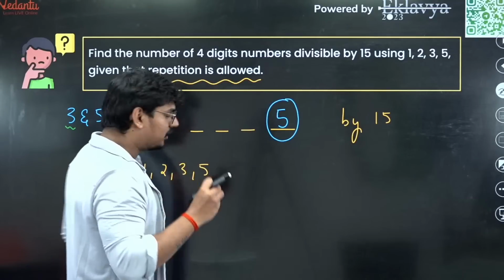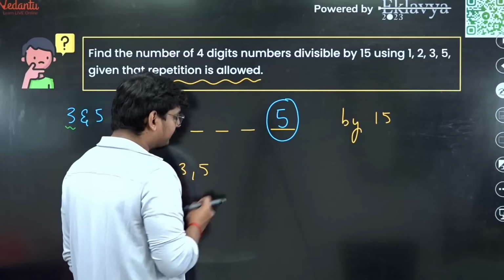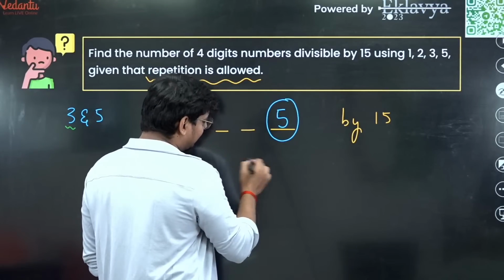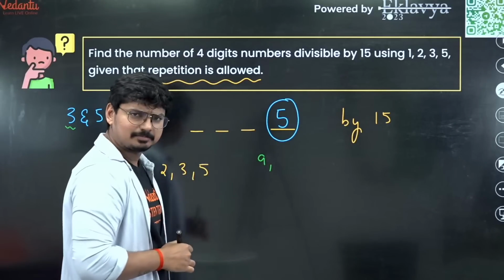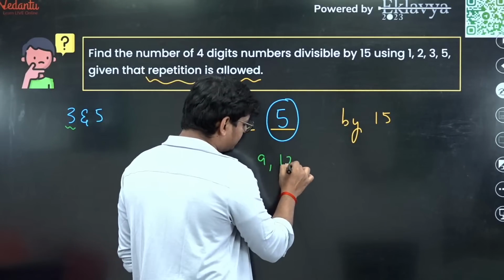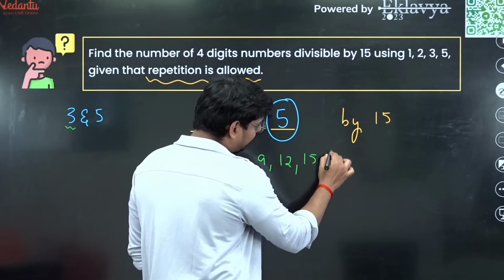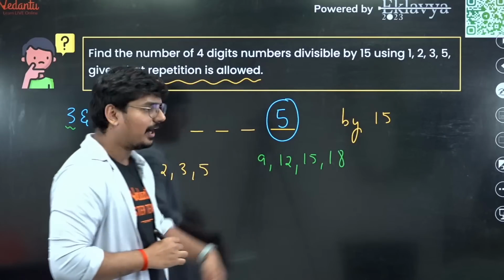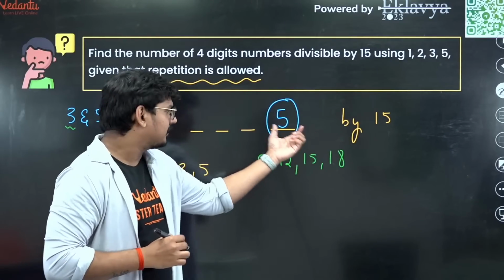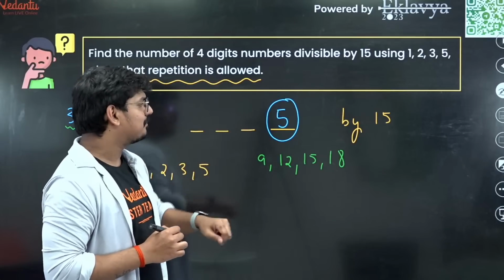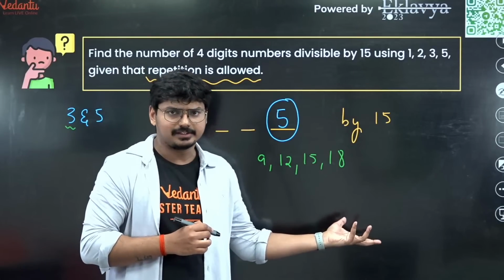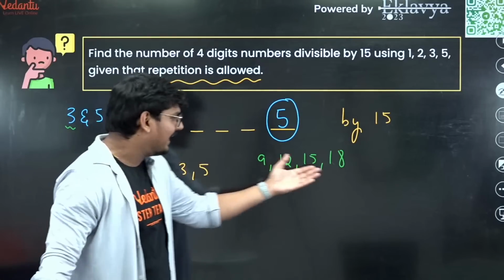Now we can think in this particular way. When you add up the digits, you might get 9, or 12, or 15, or 18. You can't go above this, agreed? Because of course you have a 5 here.